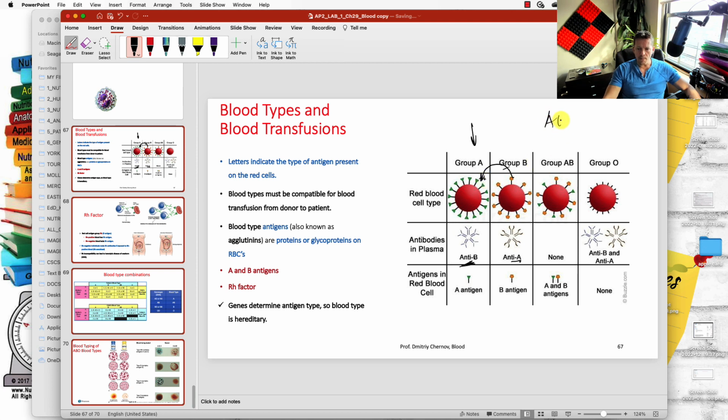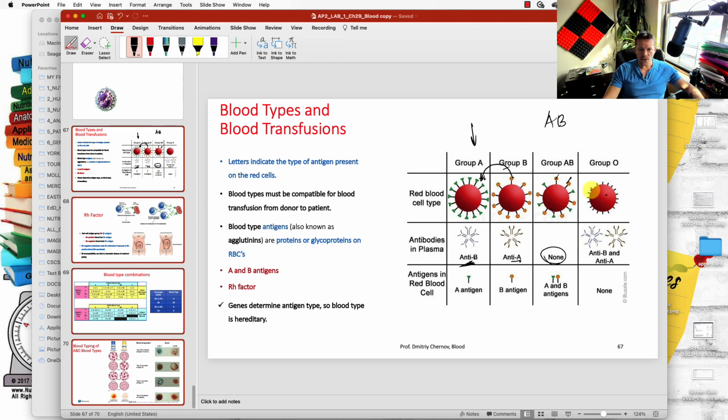Type AB blood has both antigens, antigen A and antigen B. For this reason, AB blood does not have any antibodies, right? None. Because if type AB had antibody A and antibody B, it would attack itself. Type O does not have any antigens, and that's why type O is a universal donor.